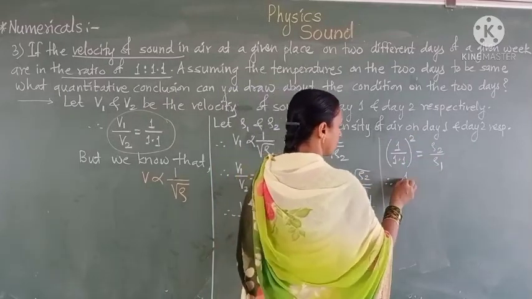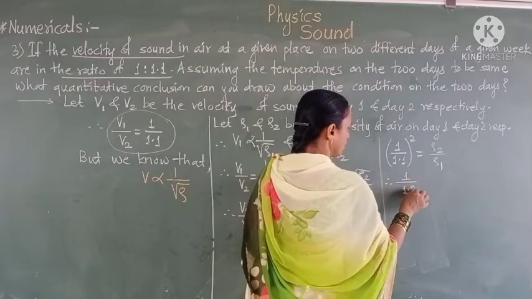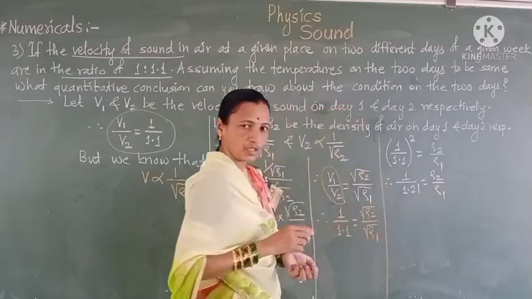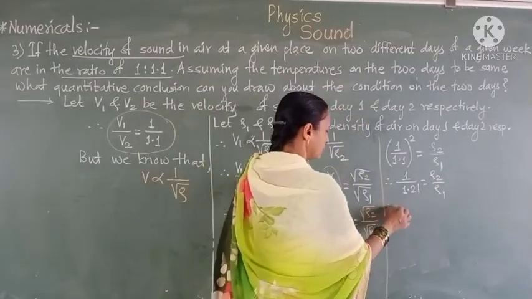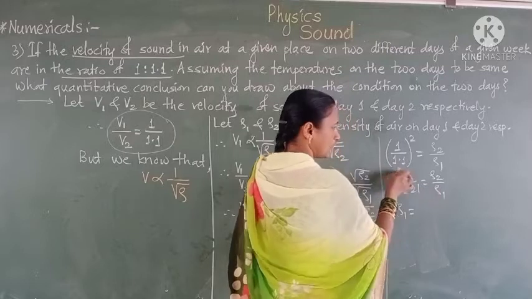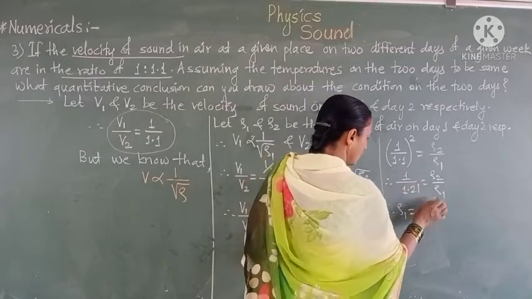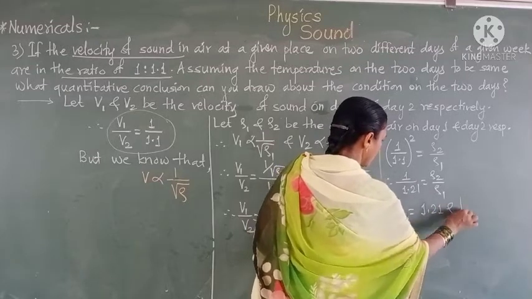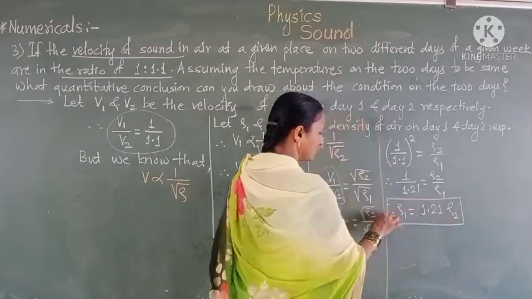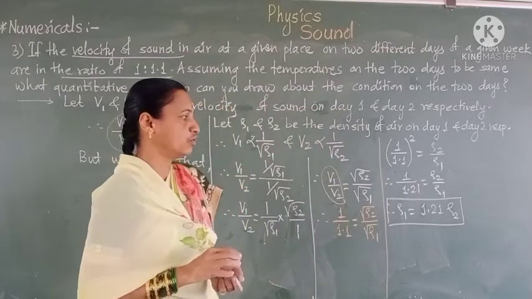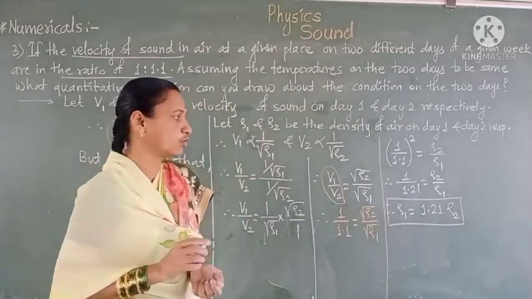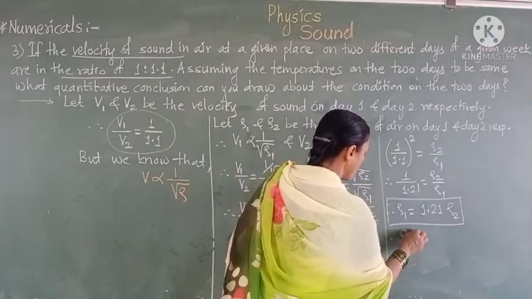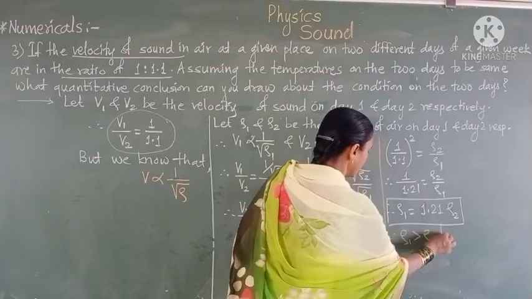This term we write in this way: 1 upon 1.21 which is equal to rho 2 upon rho 1. Hence, taking cross multiplication, rho 1 into 1 is equal to 1.21 into rho 2. Here we see that rho 1 has the value 1.21 rho 2. Means we take one conclusion, that rho 1 is greater than rho 2.